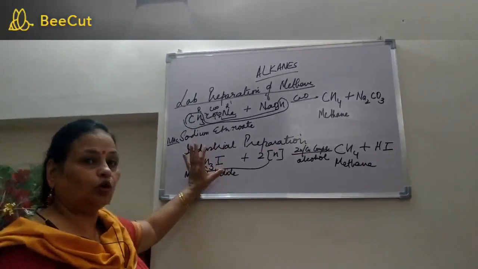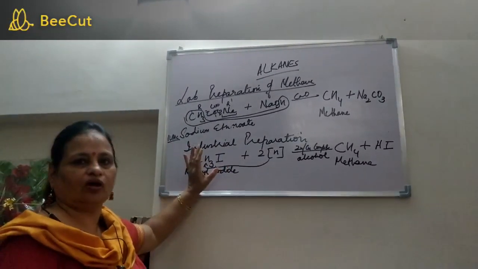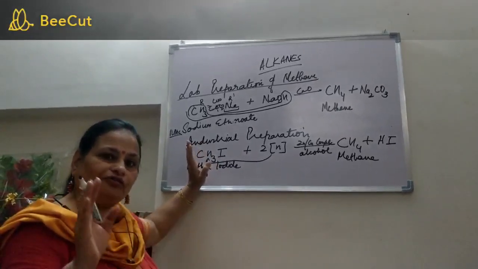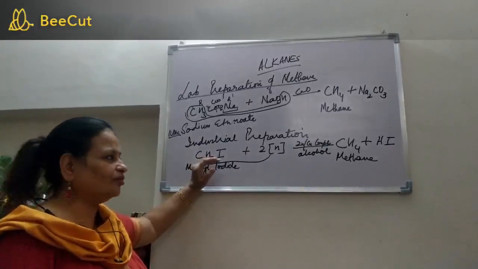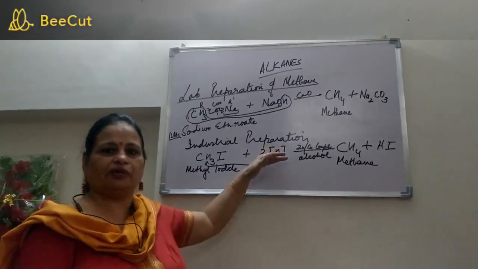By the way, this is not the only method by which methane can be prepared on a large scale. There must be around 10 to 15 methods which can be used to prepare methane on a large scale. Anyway, we will limit ourselves only to the first method.